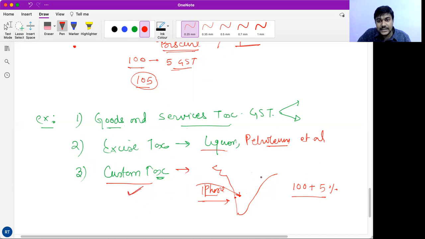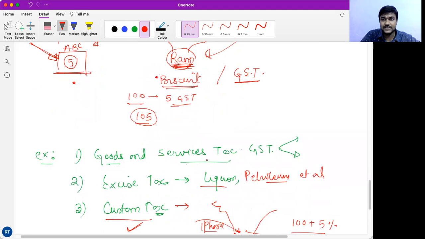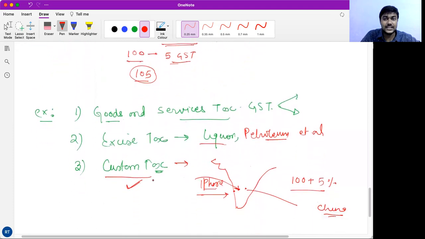And if you are exporting, let's say we are exporting software to, let's say, China, so if some goods or services are being transferred across the border of our great country, then also we have to pay custom tax. So what are the prominent examples of indirect tax? That is goods and service tax, that is GST, excise tax, and custom tax.